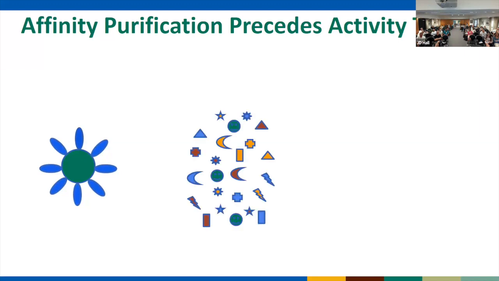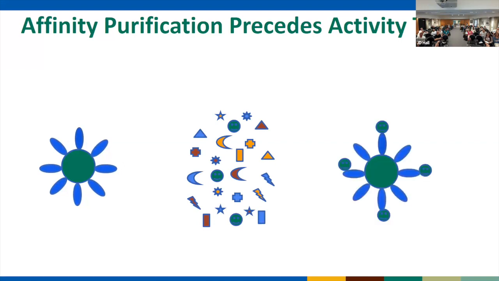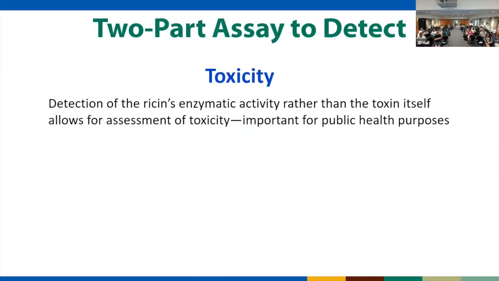So we take that magnetic bead, we add it into our sample, which may or may not contain abrin or ricin. If abrin or ricin is present, it binds to that glycosylated protein. We can wash the beads, wash everything else away. That's when we can add in our synthetic RNA substrate. We let it react with the toxin that's on the beads, and then we do that measurement by mass spectrometry.